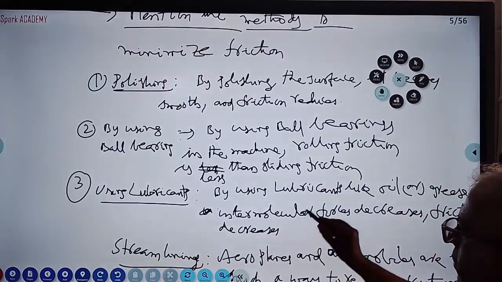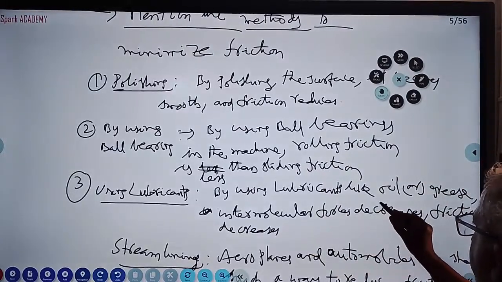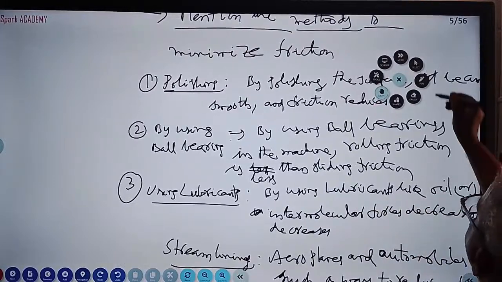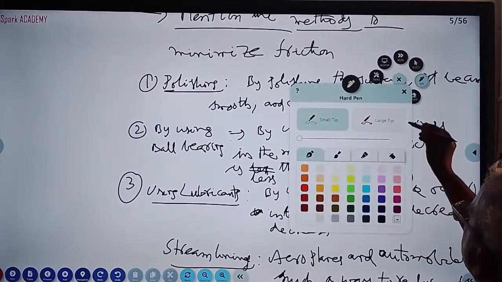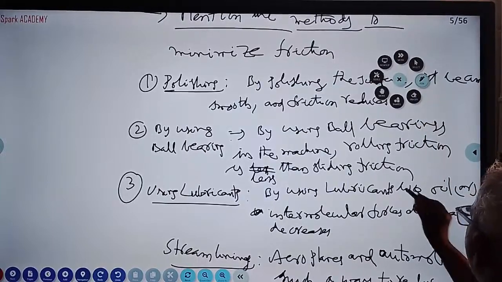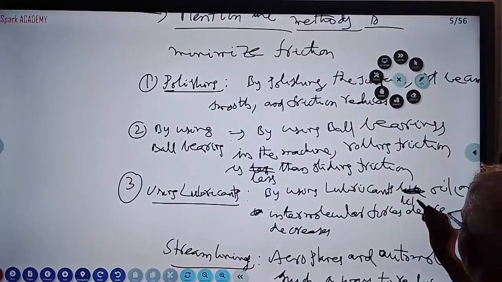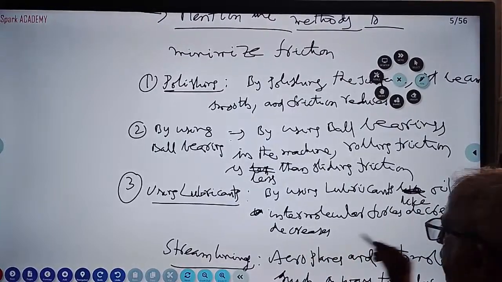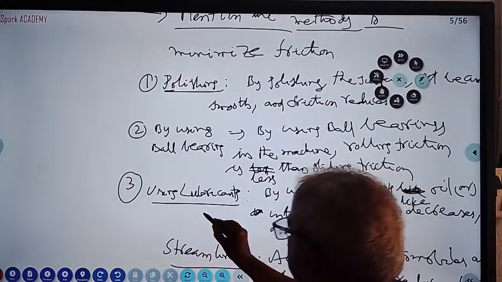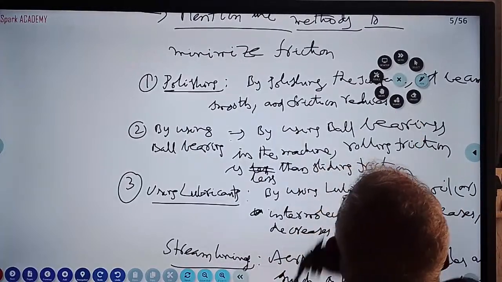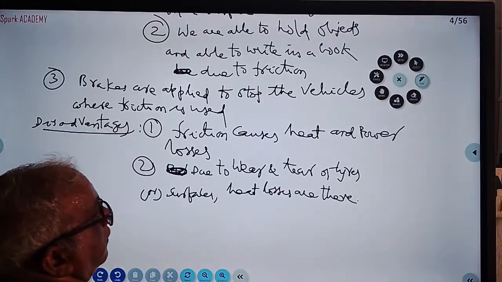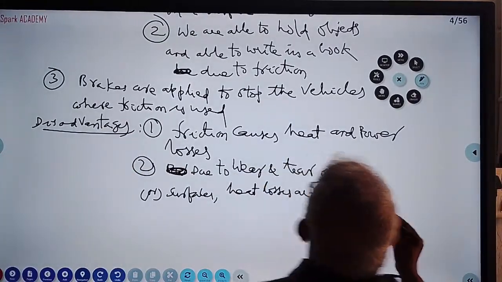This is all theory. By using lubricants like oil or grease. That side it is there, so I'll just move this side. Oil or grease.